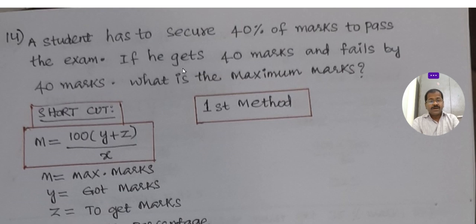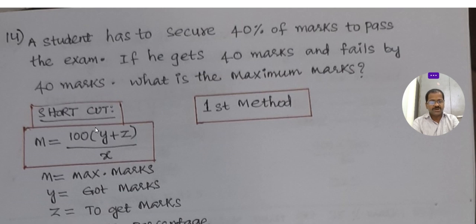What is the maximum marks we have to find?